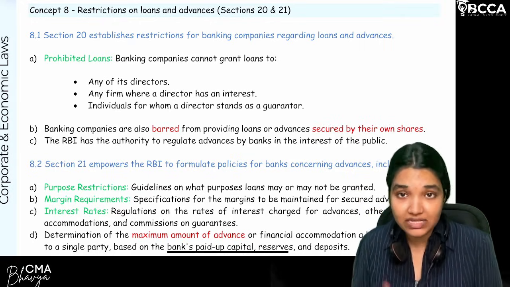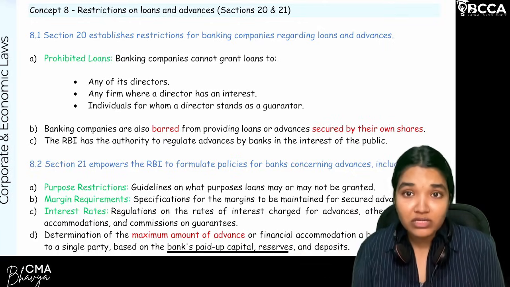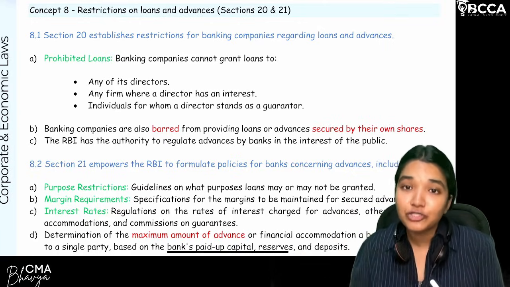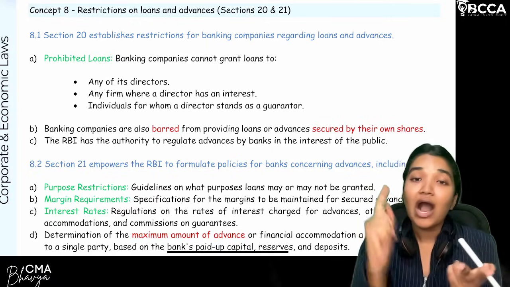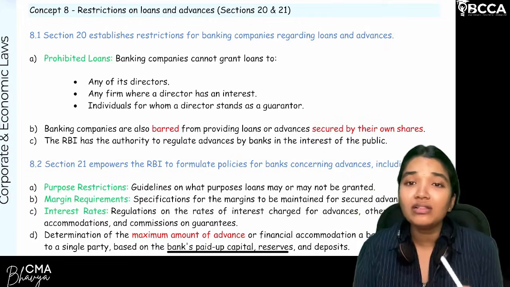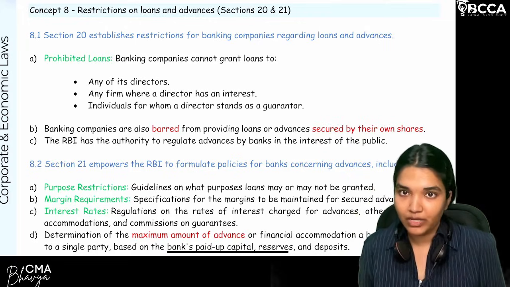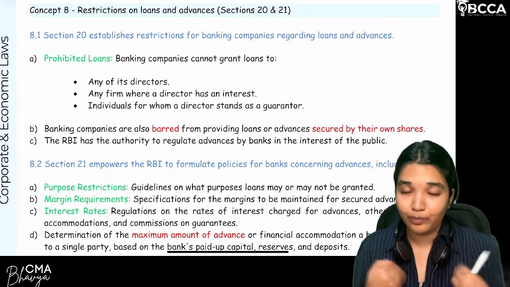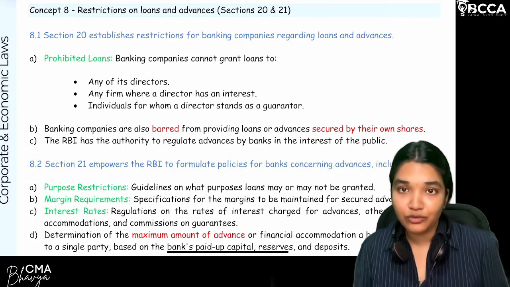All these are properly assessed before you give the loan to that particular party. So of course, for this purpose, RBI will lay down restrictions on what purposes you can lend a loan for, how much should be the interest rate, and all these maximum amount restrictions will be laid down by the RBI. RBI has that power to lay down the restrictions on purposes of lending loans.